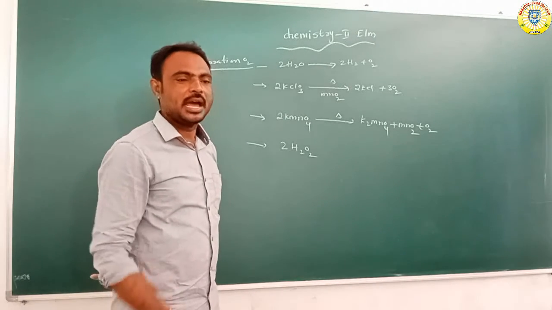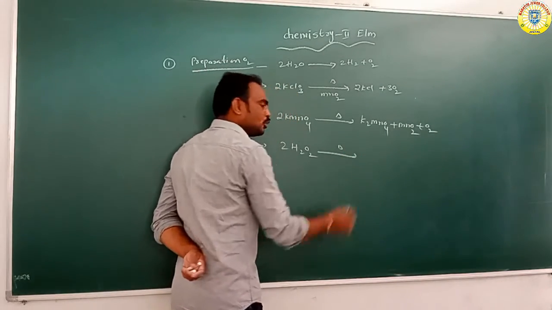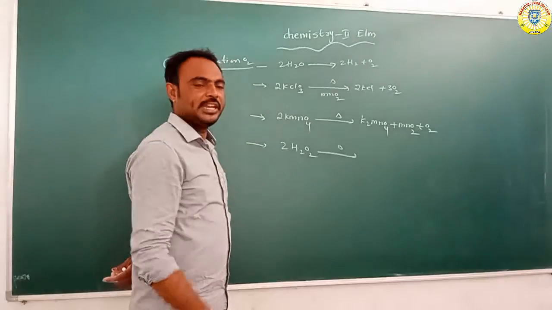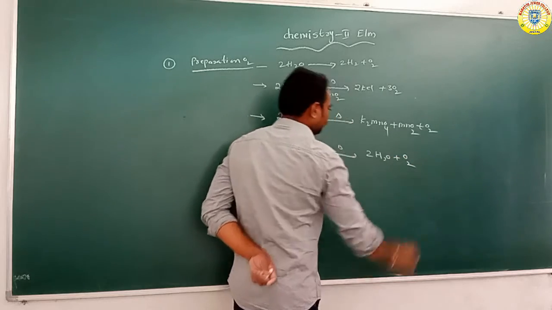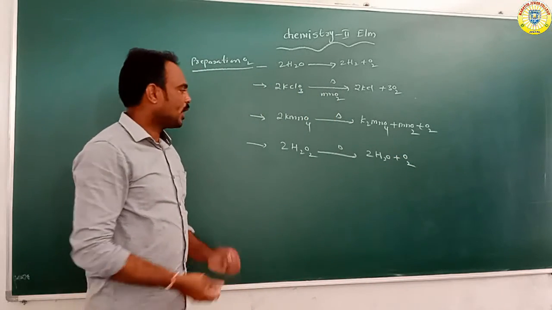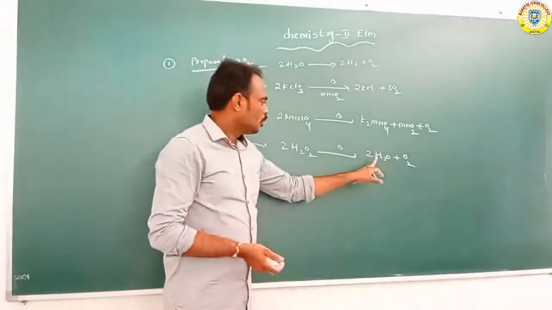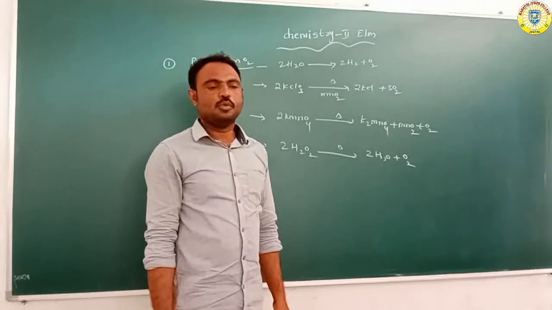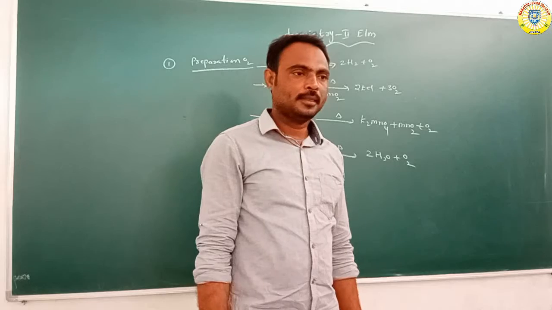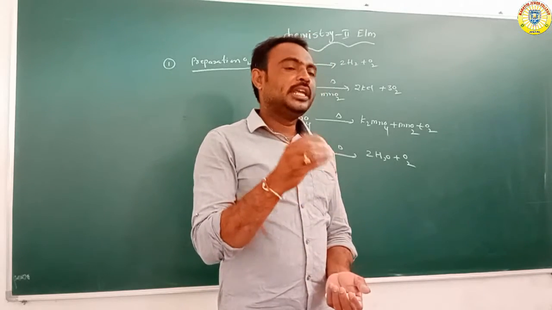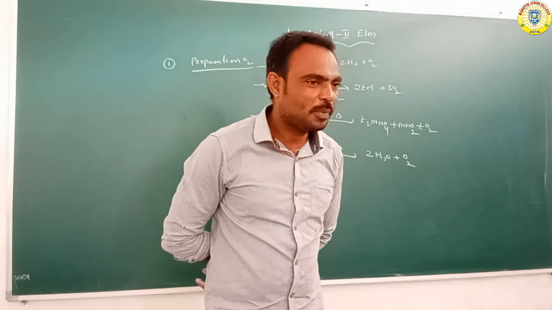When hydrogen peroxide is heated, it forms H2O, water, and O2, oxygen gas. Next, another very important preparation: oxygen is mainly formed from oxides.